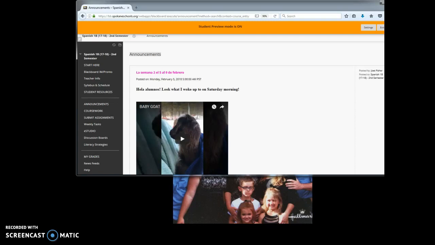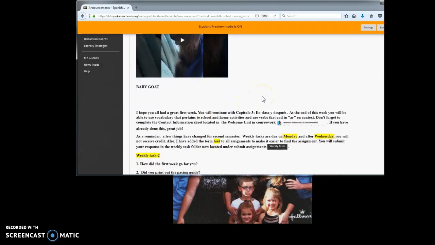By now, you should have your username and password to log into Blackboard. Once you log into Blackboard, you will come over here and read the announcements for the week. Every week I upload announcements on Monday so you can see what you have to do for the week.